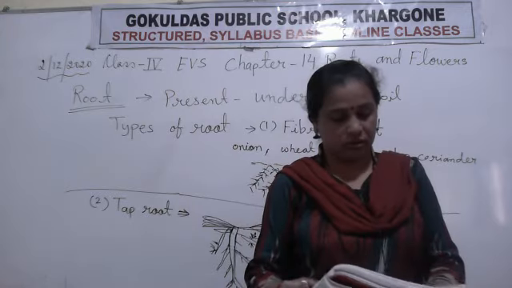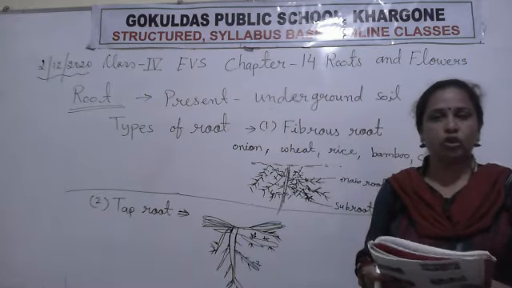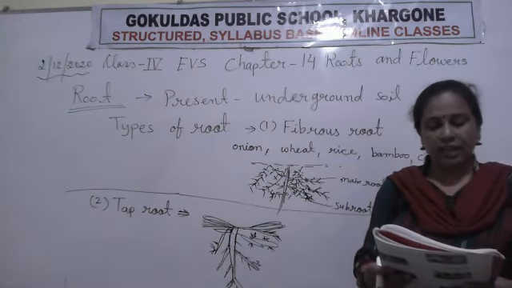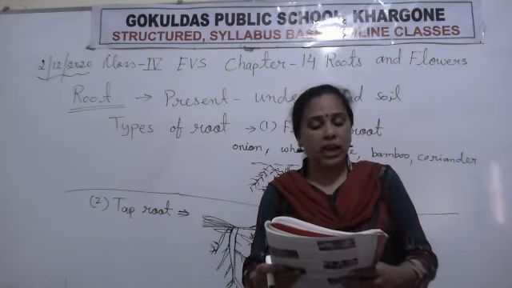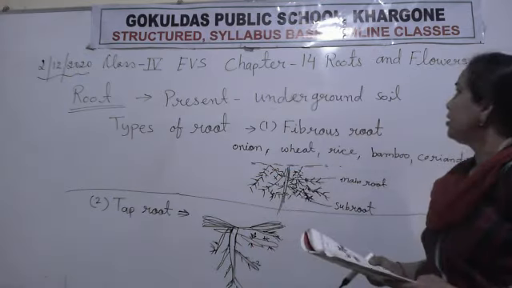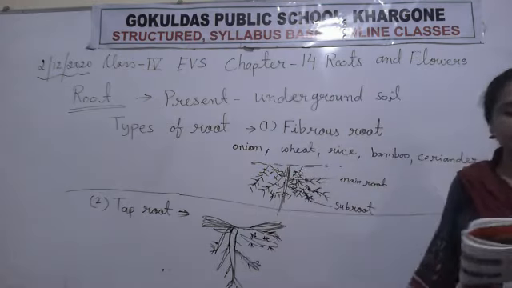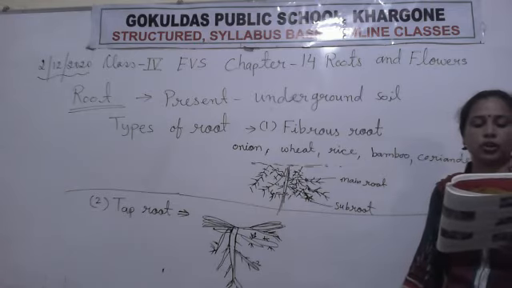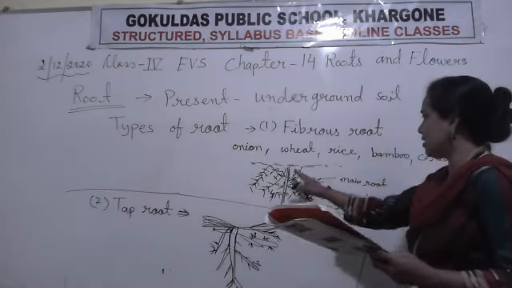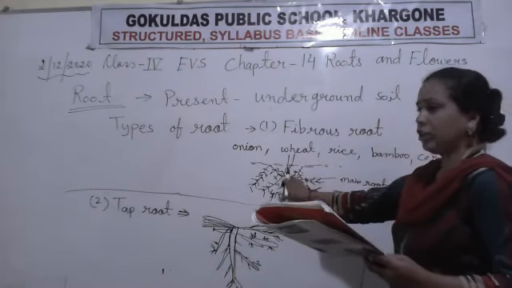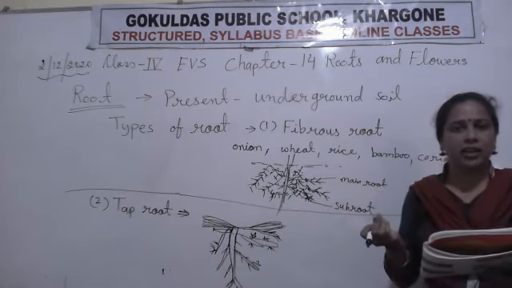Page number 94. The roots are the underground part of the plant. Yes, we cannot see the roots of any plant. We usually cannot see this part. Yes, this is not visible for us. There are two types of roots, fibrous root and taproot. Fibrous root, one type. Okay. In some plants, the thin roots grow in all directions from the end of the stem. Okay, end of the stem. Stem is there. At the end of the stem, there are so many roots. Some are big, some are small, some are thin. Clear?